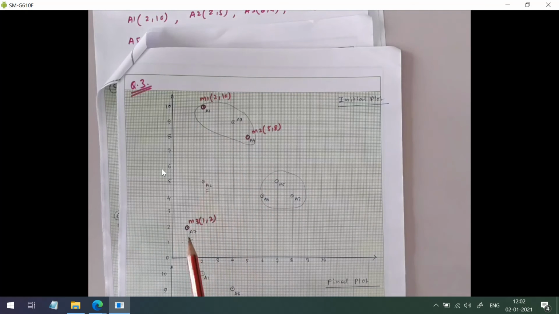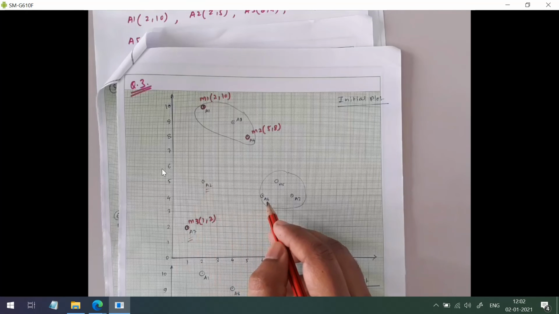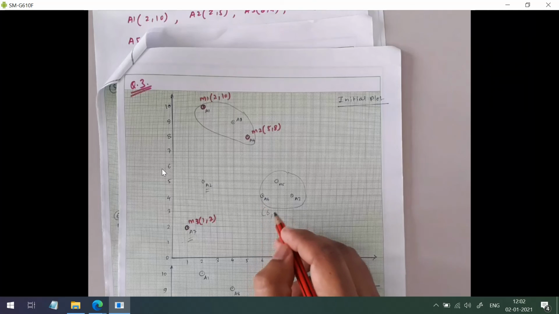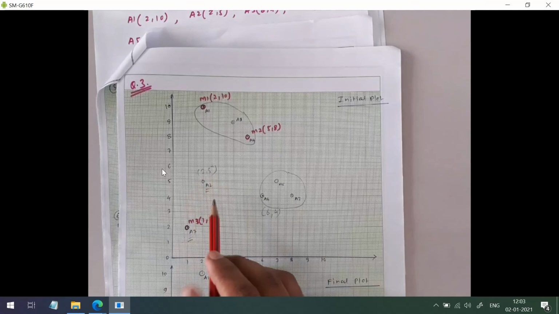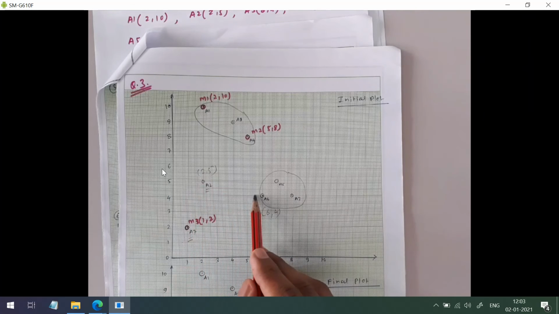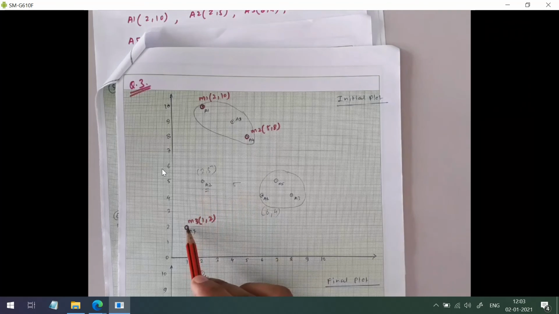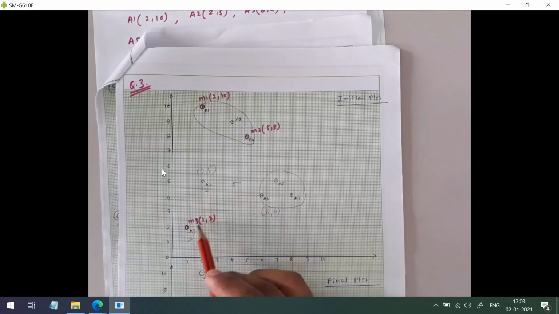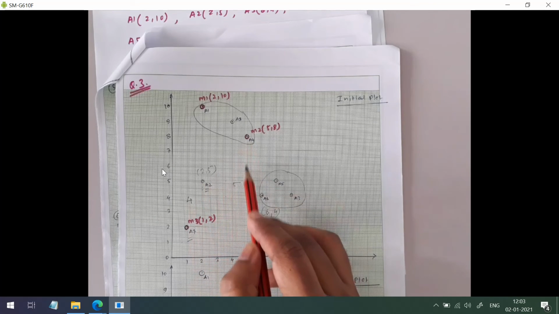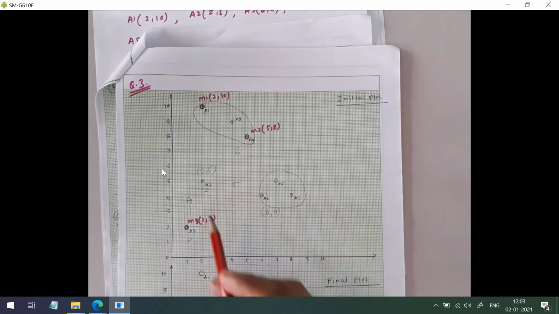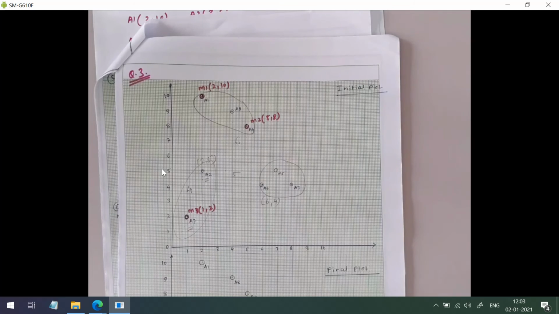From the graph itself I can determine the distance. If you see here, the coordinate of this A6 is 6, 4, and the coordinate of this is 2, 5. If I calculate the city block distance, it is 1, 2, 3, 4, 5. So the distance between these 2 points is 5. And what is the distance between these 2 points? 1, 2, 3, 4. It is 4. And what about these 2 points? 1, 2, 3, 4, 5, 6. So the distance is 6. So this A2 and A7 will form one cluster. Okay, so this is the expected result.